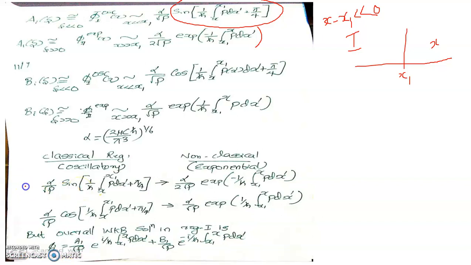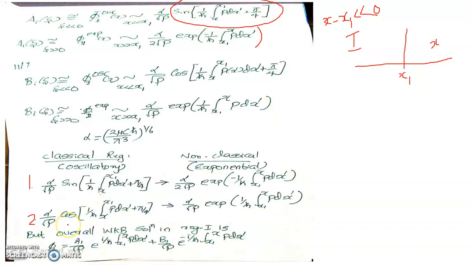That is the first connection formula. Now the second connection formula. This is the first one: the sinusoidal wave function gets modified as a decreasing exponential. And keep in mind that in this oscillatory part there is an additional pi by 4 parameter that will be missing in the exponential term.